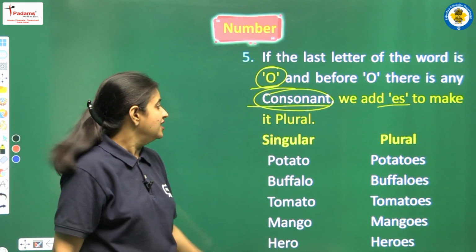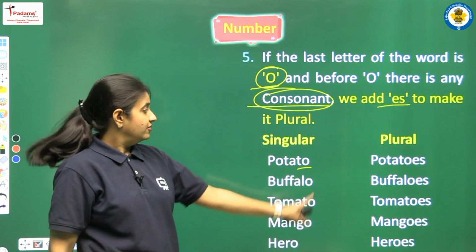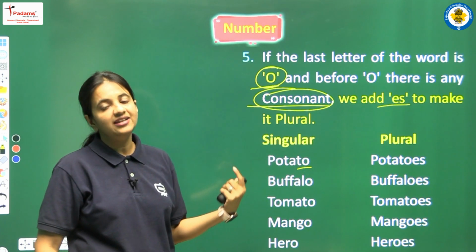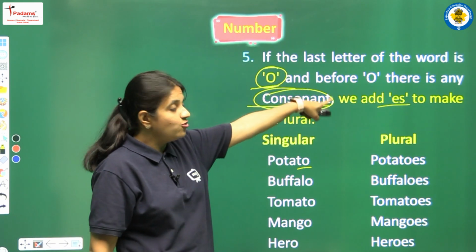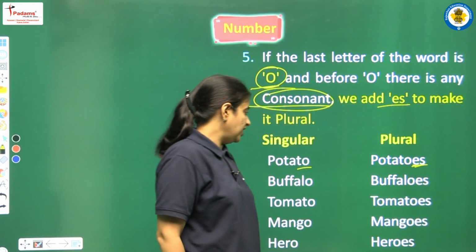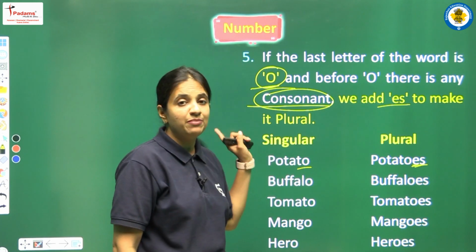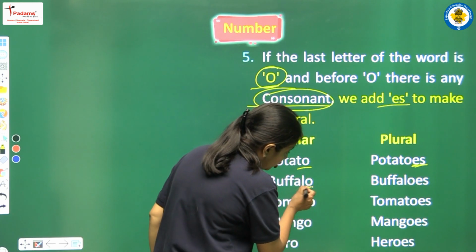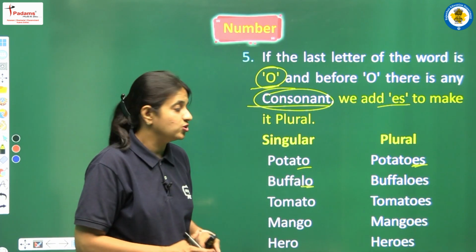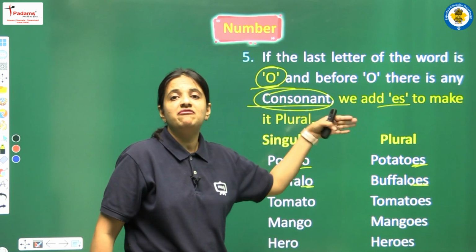Let's see the examples. The first one is potato. So look at the last letter, we are having O, and before O we are having T. T again is one of the consonants. So we have to apply this rule, and according to this rule we have to add ES. Okay, so potato will be potatoes. Next we are having buffalo. So yes, last letter is O and before O we are having L. Again, that is one of the consonants. So yes, we have to add ES at the end of the spelling. So buffalo will be buffaloes.